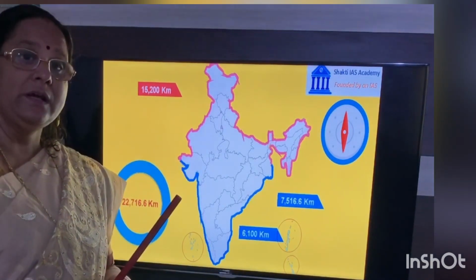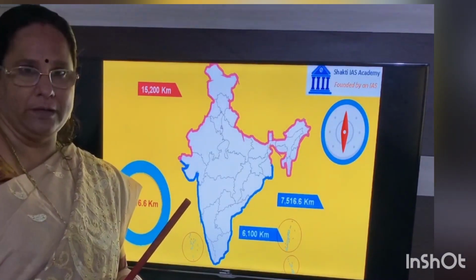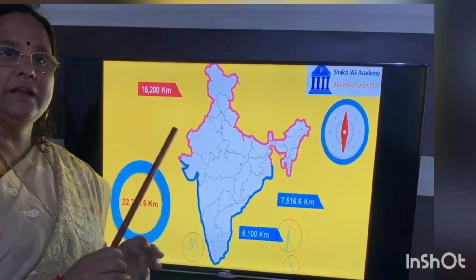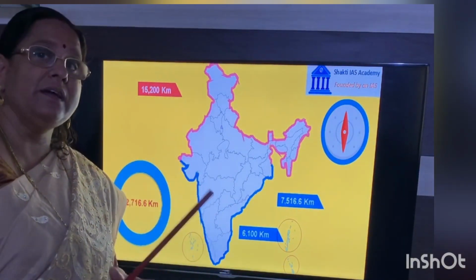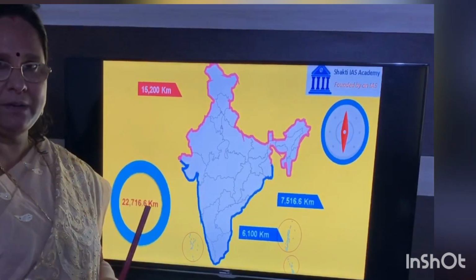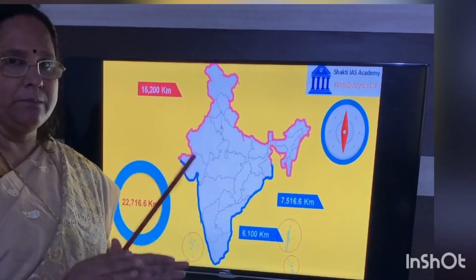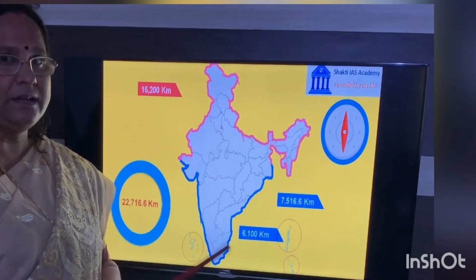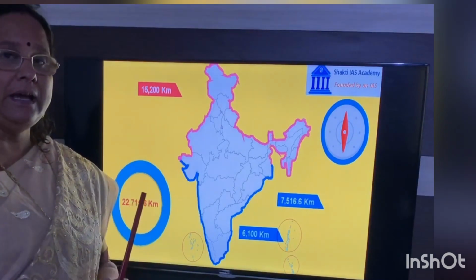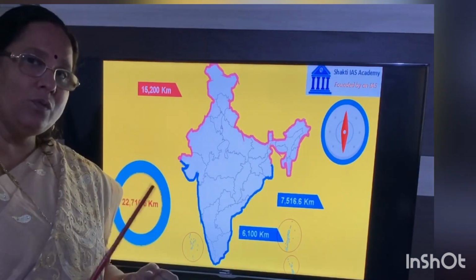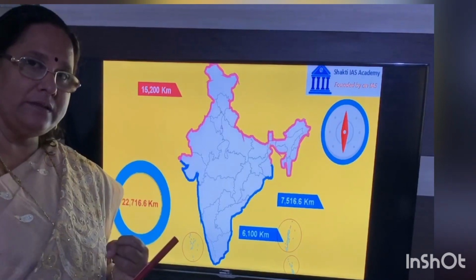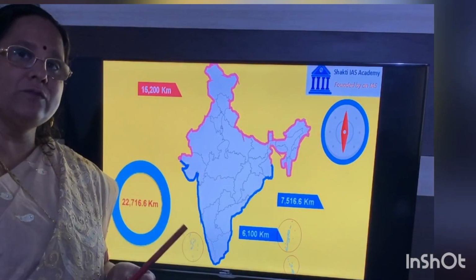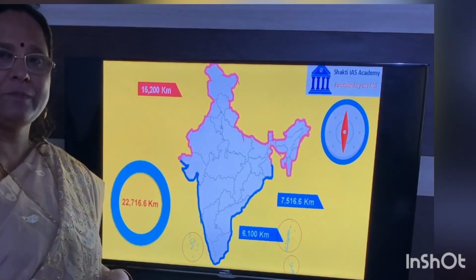The most important, nature itself has provided us a border. Himalaya acts as a natural border between India and China. Remember, a natural border between India and China is the Himalayan range. So totally, India has two borders, land border and water border. Land border is 15,200 kilometers and water border is 6,100 kilometers. Is that clear, children?